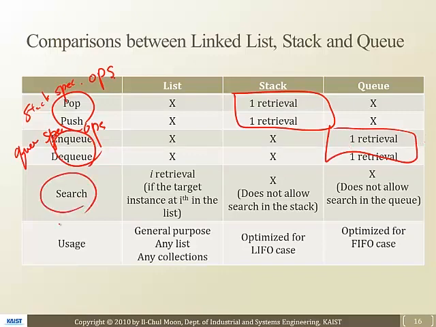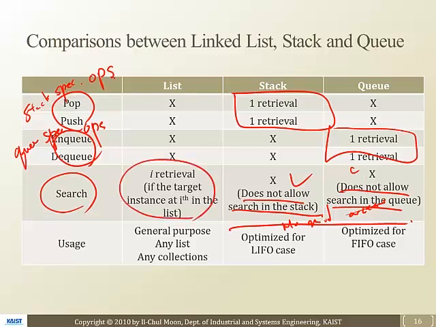And in terms of search, stack and queue do not allow search, right? Because they don't enable mid access. So these are not allowed for stack and queue. However, for the list, it's going to be i retrievals, and in the maximum case n retrievals, in the worst case, right?